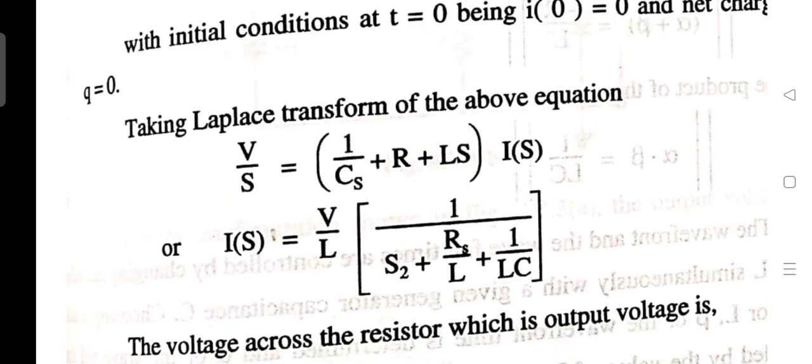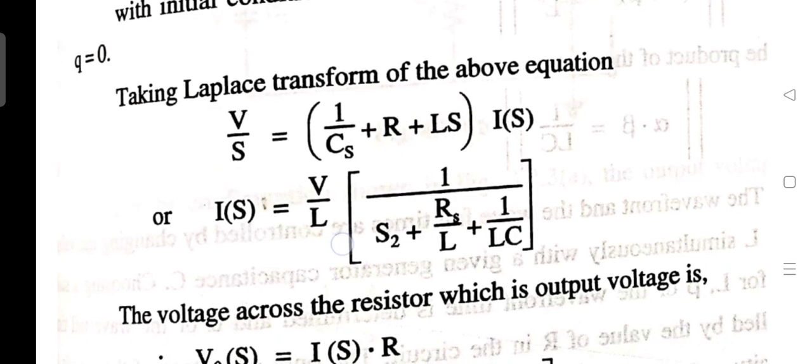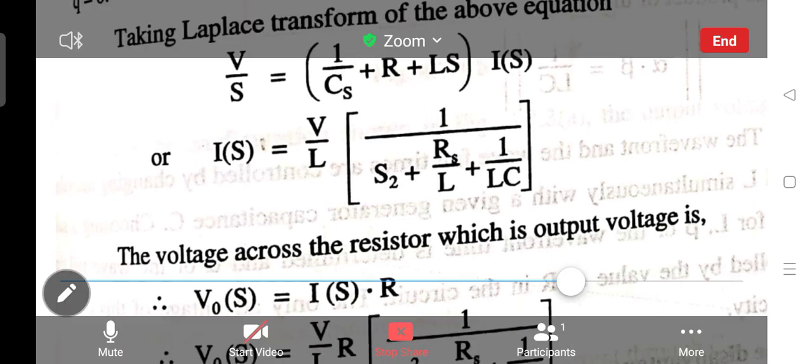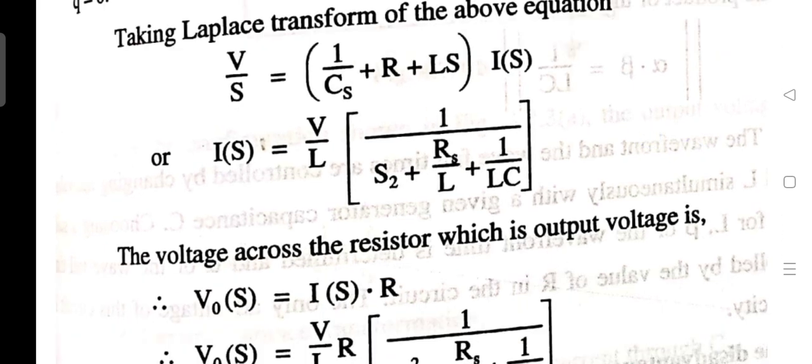Now we solve for I of s and we get this equation: V by L, and the whole term in the denominator, s squared plus R s by L plus 1 upon LC. So we divided by L throughout.